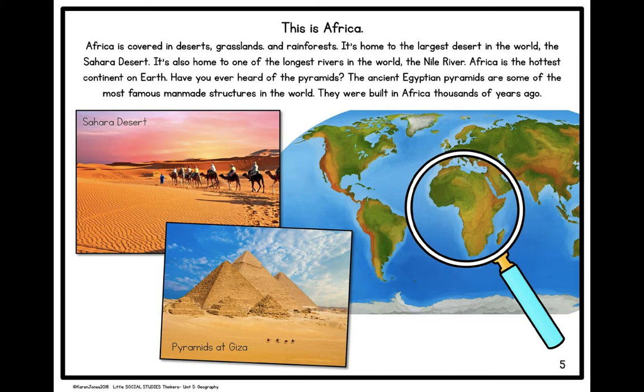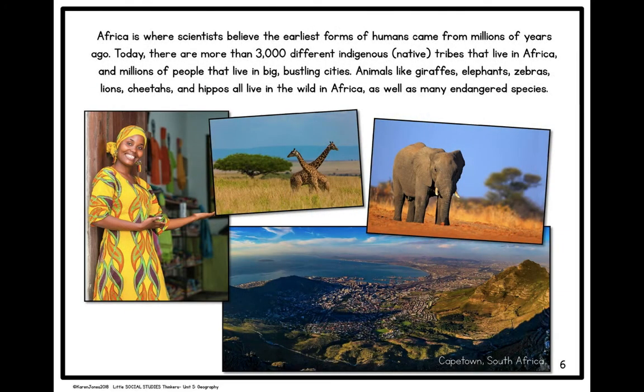Have you ever heard of the pyramids? The ancient Egyptian pyramids are some of the most famous man-made structures in the world. They were built in Africa thousands of years ago. Africa is where scientists believe the earliest forms of humans came from millions of years ago.